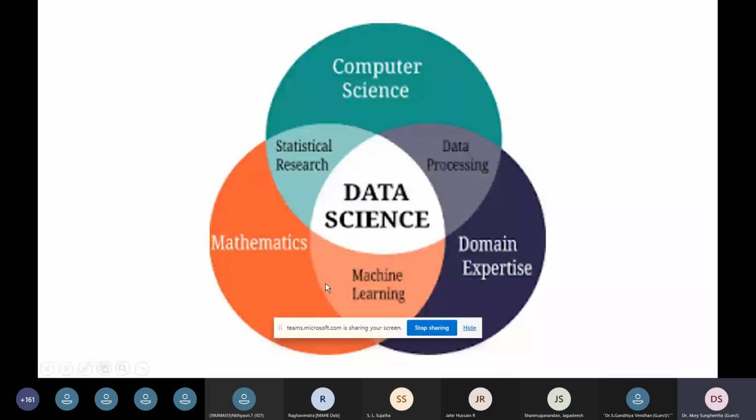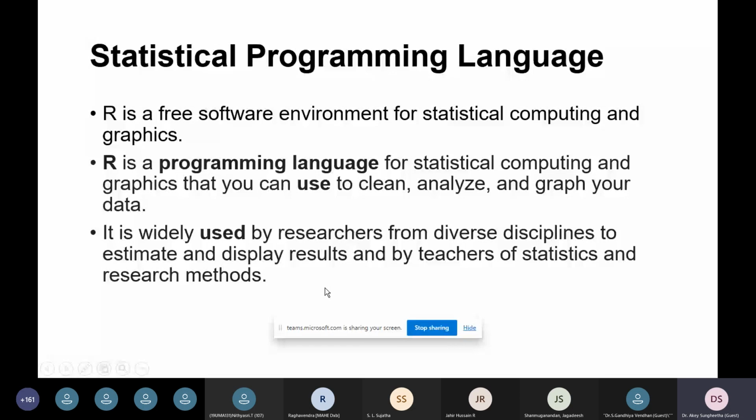So what is the most used programming language? The statistical programming language is R, and it is a free software tool. We also have many graphical functions and graphical classes. The corresponding classes enable certain functions in order to process information in the data science domain. This tool is widely used by researchers to analyze results and extract information out of the available information. So for analysis, this is a very interesting tool for statistics and research methods.